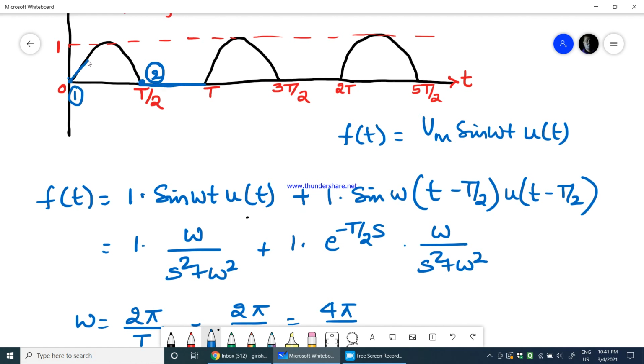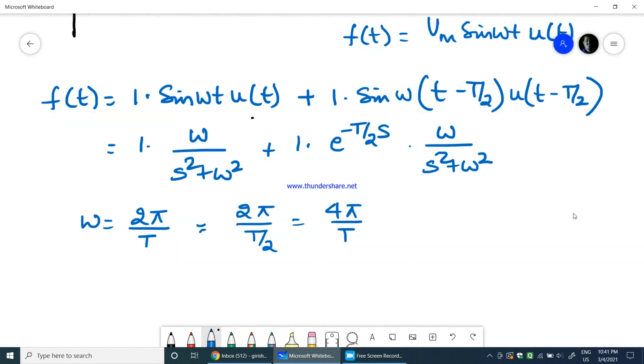So this is one full waveform, where this is the first point, this is the end point, whereas this is constant. Therefore one full period is T, not 2T. So it will not be 4 pi by T, it is 2 pi by T only.